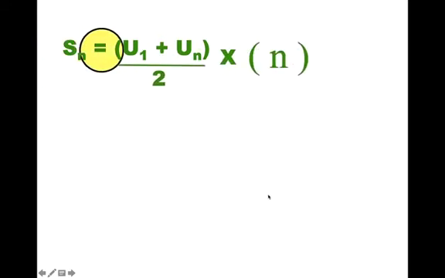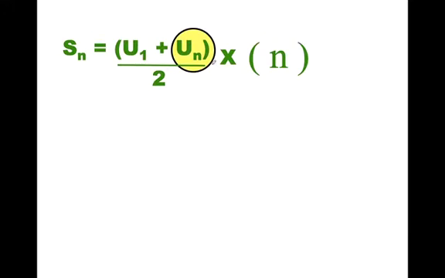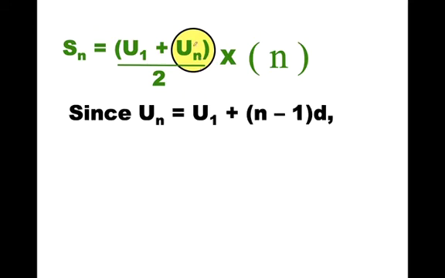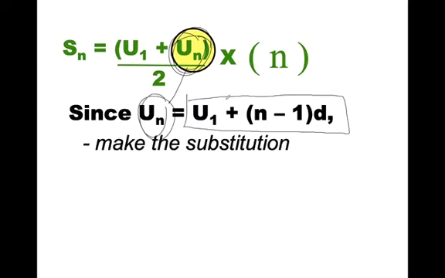Now, if we look at this a little bit closer, the variable un, we actually have a formula for this. And this is a substitution that we do. So where that un is, I know I can replace this un with our previous term formula, which is this, which I'm going to do.